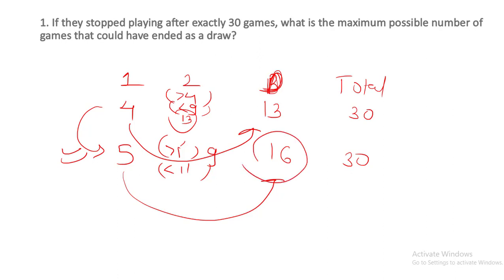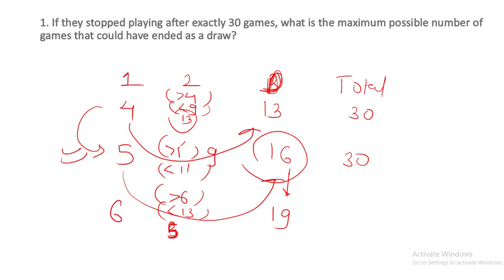Now, इससे ज़्यादा हो सकते हैं क्या? इससे, 16 से ज़्यादा हो सकते हैं. Let's say first player has won 6 games. In that case, number of draws will be 19. So second player should win more than 6 and less than 13 games. So 6 plus 19 is 25. So second player has won 5 games only.